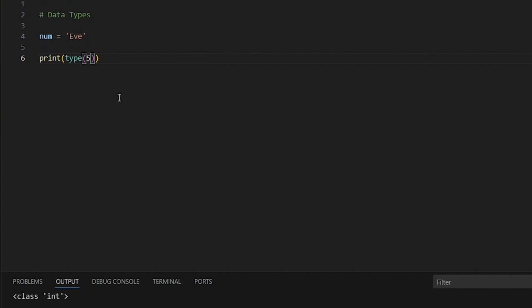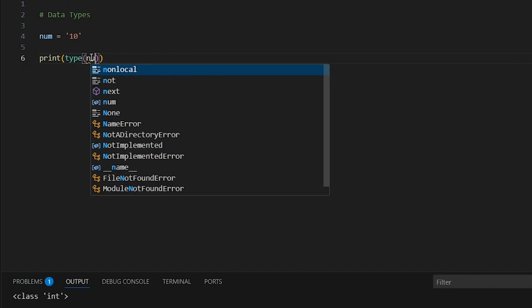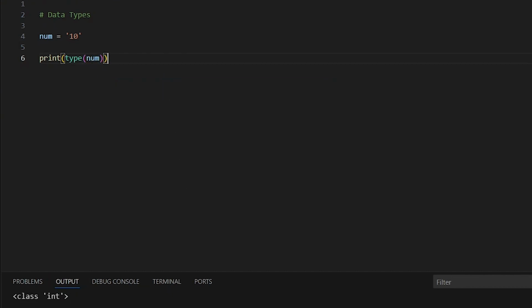And another thing to keep in mind is that there's a difference between something like this, 10. For some people, you may be confused, or you may be quick to think that this is an integer. This is not an integer because it's inside of quotes. So let me remove this 5 and put num there. So let's check it out. You can see it is string. But if I remove these quotes, it becomes an integer. And now the output is showing int. So this is how you determine or verify the type of data we are working with.